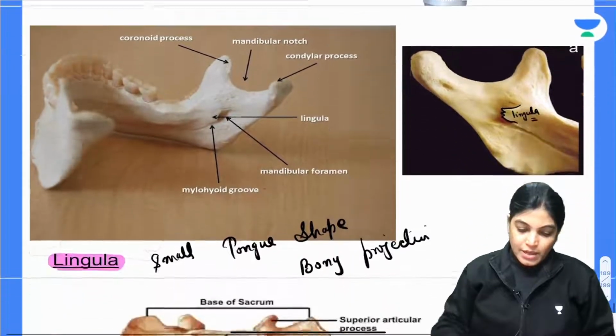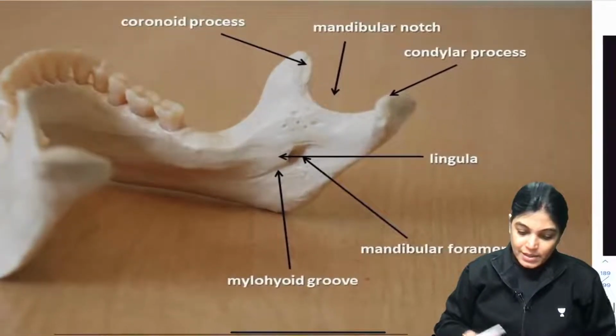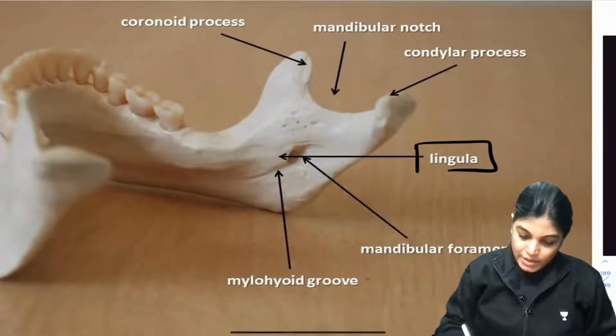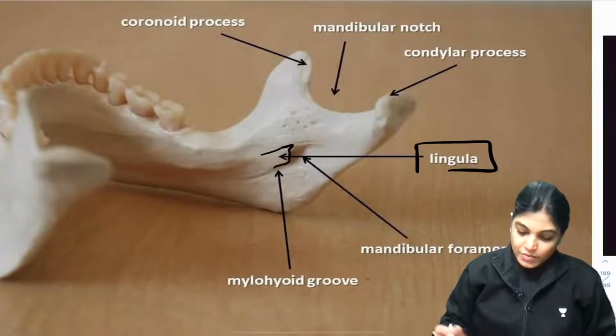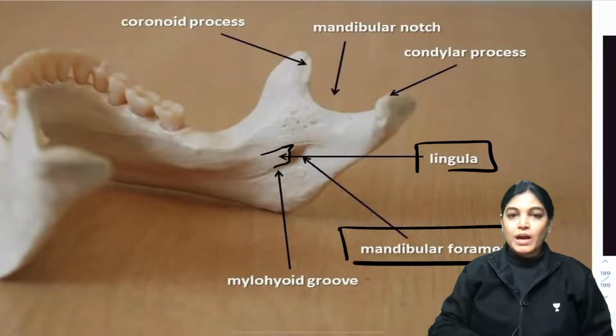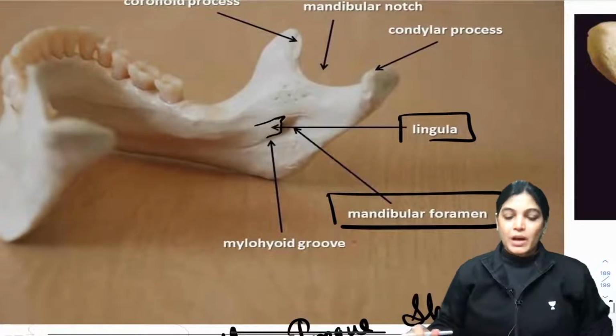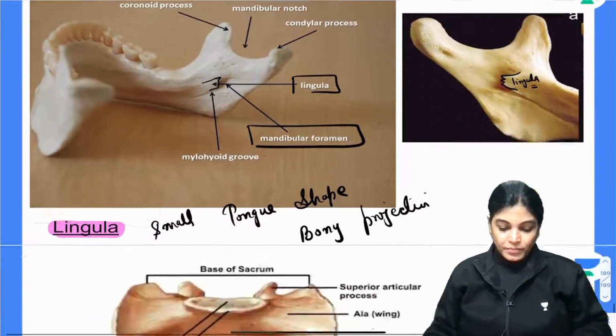So here you can see when I enlarge, this is again the Lingula. This tongue-like projection is covering the opening of the mandibular foramen. So this is called Lingula.